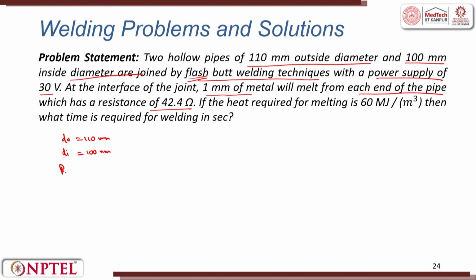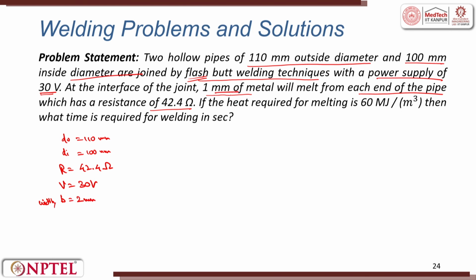That is, R is given as 42.4 ohms. And we have been given the voltage V as 30 volt. 1 millimeter of metal will melt from each end of the pipe, that means total thickness, or I will call it width, B is equal to 2 mm.